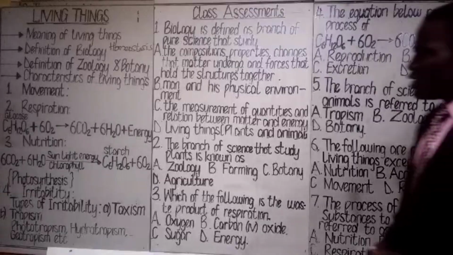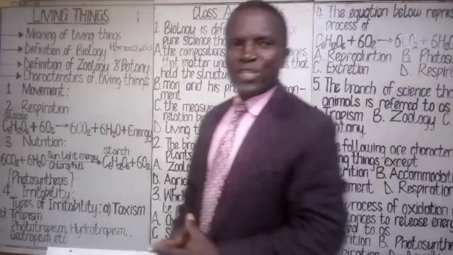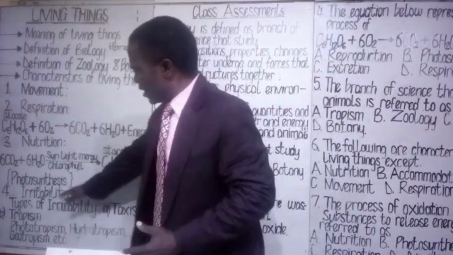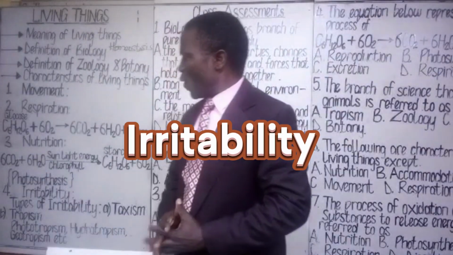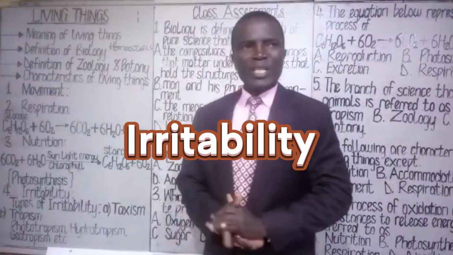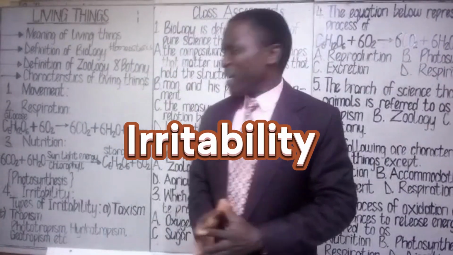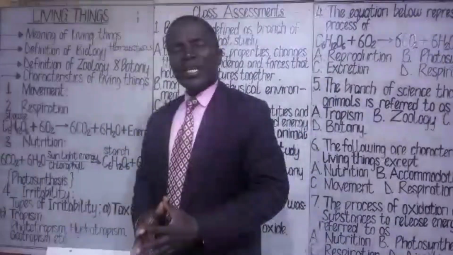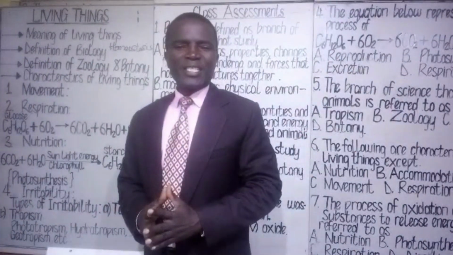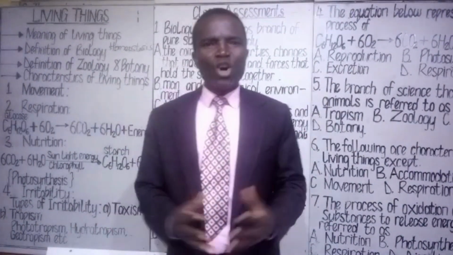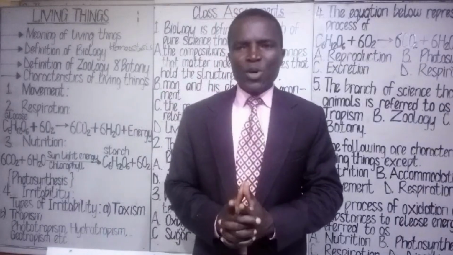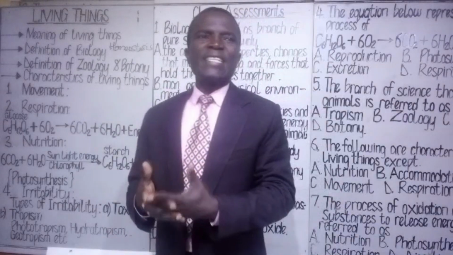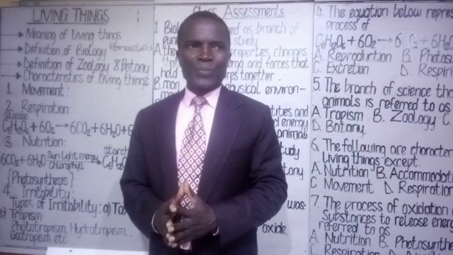These characteristics of living things we are going to consider is irritability. That is number 4. Irritability. What do we mean by irritability? Irritability is the ability of living organisms to respond to internal and external stimulus.